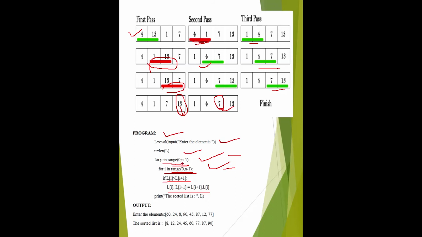So it means there are 3 passes, 0, 1 and 2. Then you have to make comparison. Suppose 0, n is what? 4. 4 minus 0 is 4.